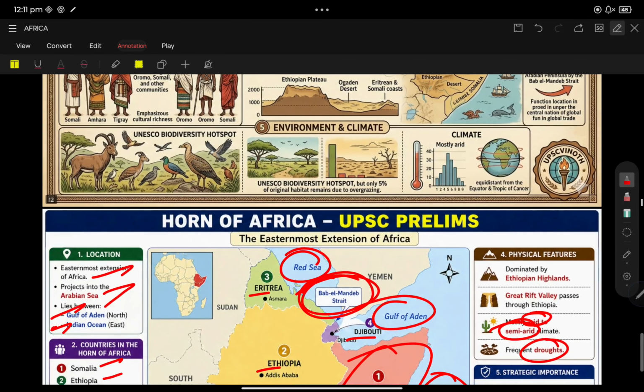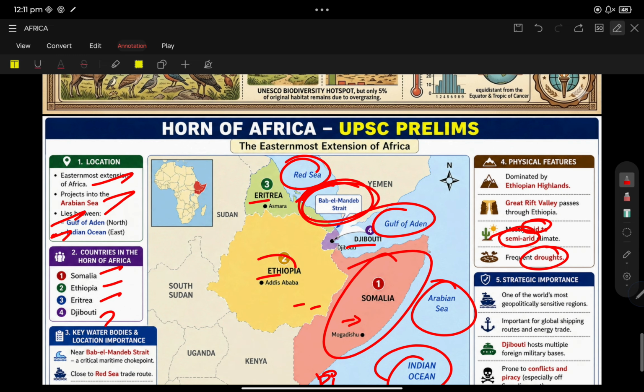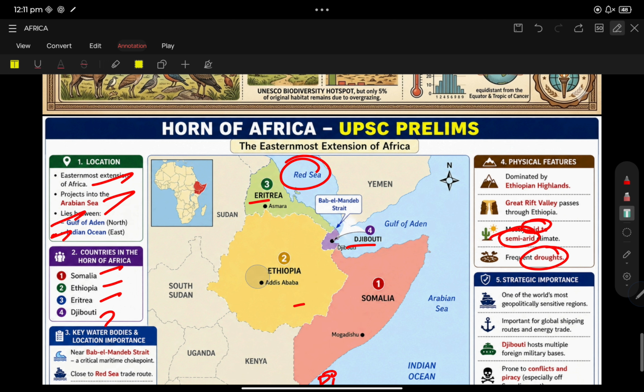Also, see here, Ethiopia is a landlocked country. You must know that Ethiopia is a landlocked country. UPSC will ask a question about Ethiopia. Why am I saying this so many times? Because this year they can ask about Ethiopia.